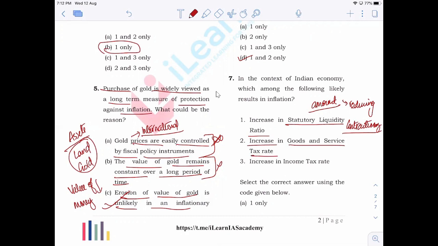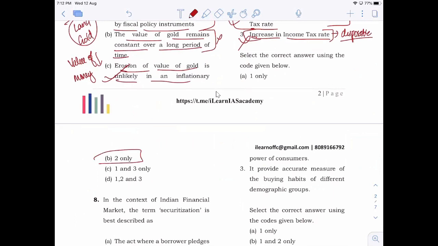Increase in goods and service tax. Now that will lead to inflation, because when the tax rates increase, the prices of products increase, and that will lead to higher levels of inflation. Increase in income tax rate. Now an increase in income tax rate will lead to lower disposable income with the people, right? Disposable income means income that is available with them to spend. That will reduce, because out of the salary that they get, they will have to pay higher taxes. So the remaining amount left with them will be low. As a result, it will reduce inflation instead of increasing inflation. So 1 and 3 can be eliminated. Answer is 2 only. So B is the answer.